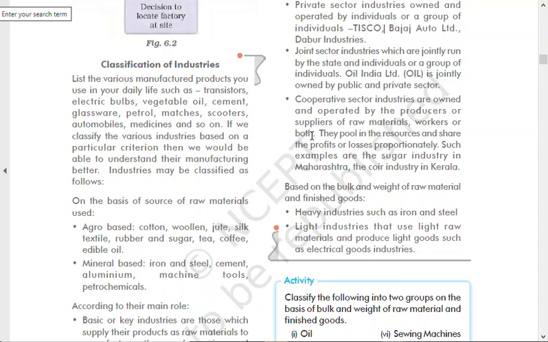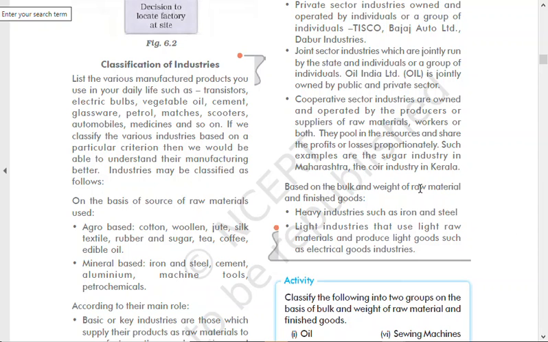The main motive is to provide goods at a cheaper, or you can say reasonable, rate, so that you should not be exploited by the industrialist, right? So they pool in the resources and share the profit or losses proportionately. Such examples are the sugar industry in Maharashtra or the coir industry in Kerala. So these are the cooperative sector industries.